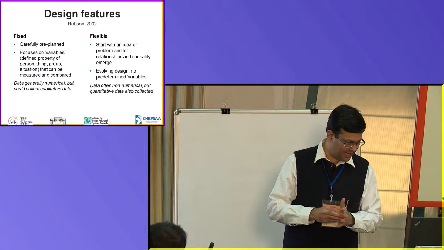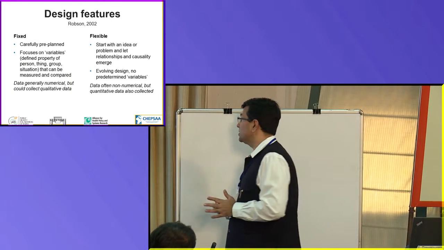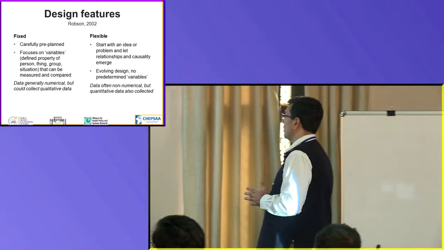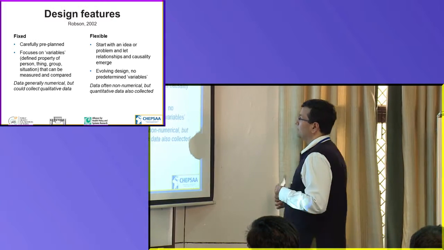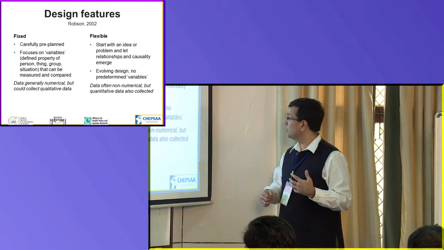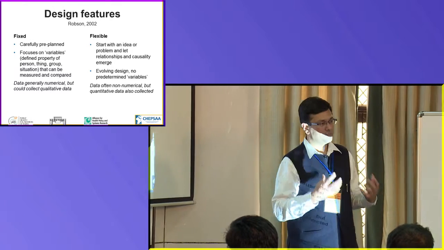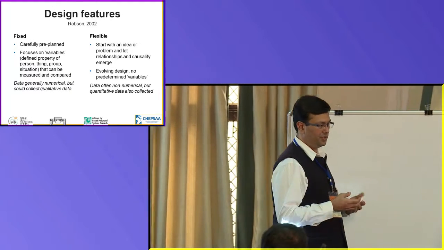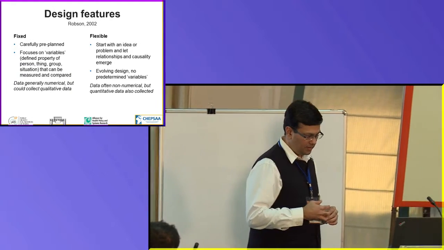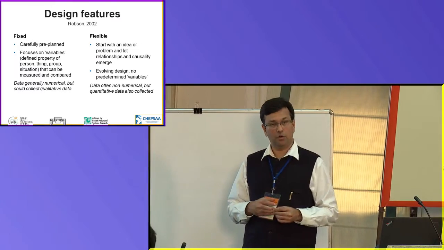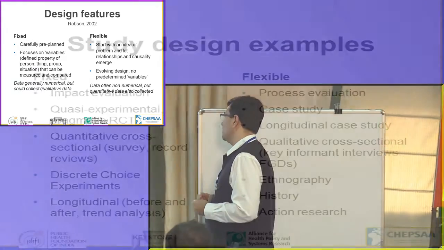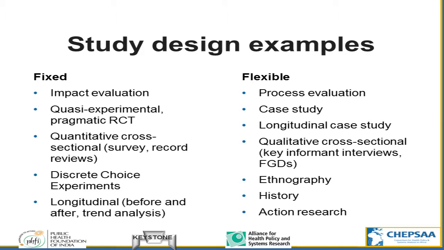Okay, so in a flexible design, you don't start with so much pre-planning, but rather you start with an idea or a problem and let the thinking about causality, about relationships, about explanations, let that emerge. It's an evolving design, and there are no predetermined variables. These are examples of types of research studies which use fixed methods. These are types of research studies which use flexible methods.